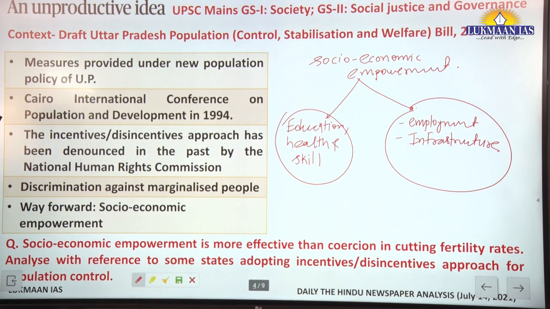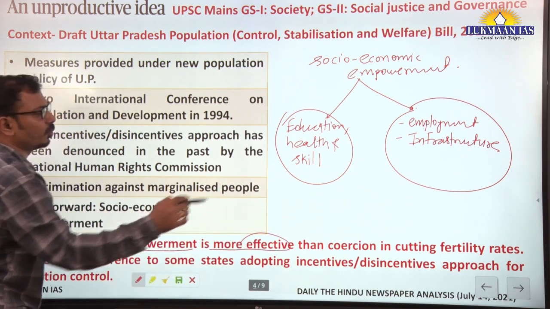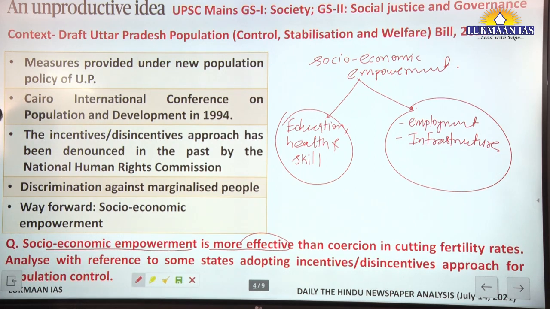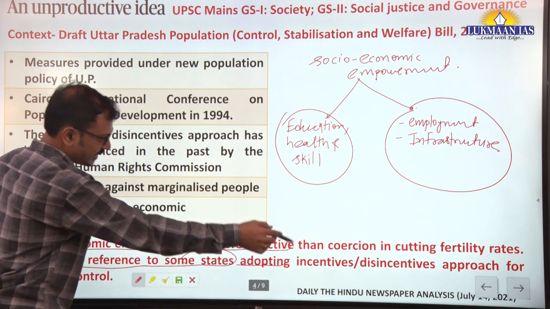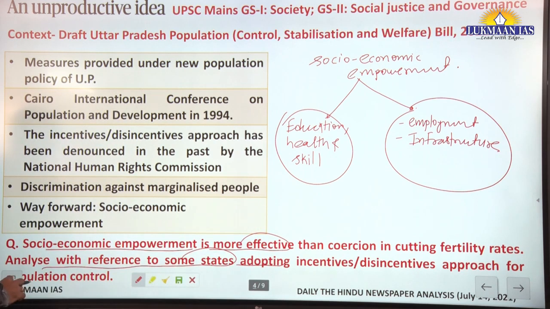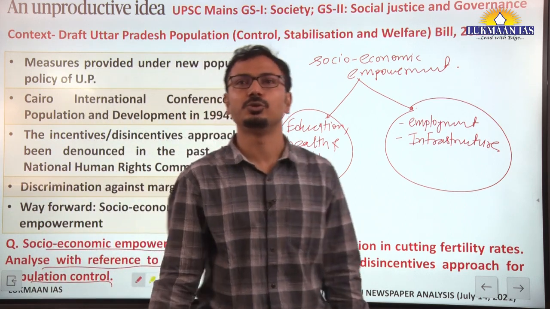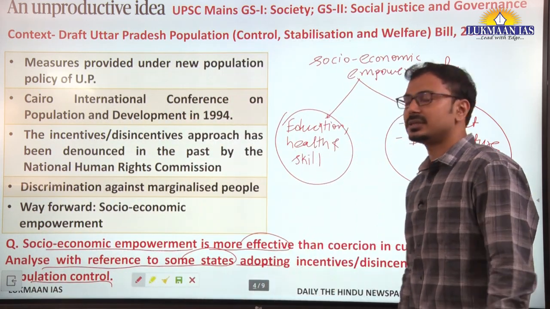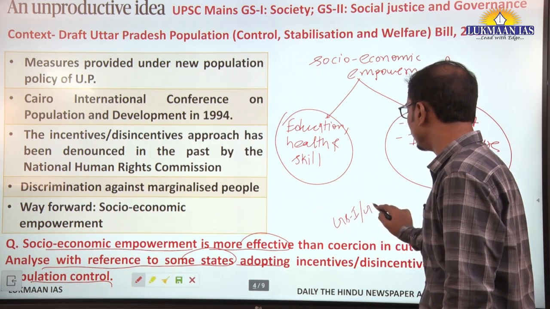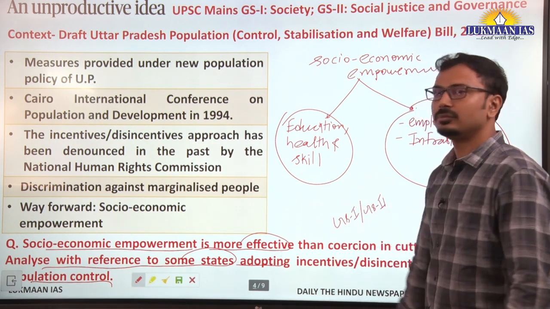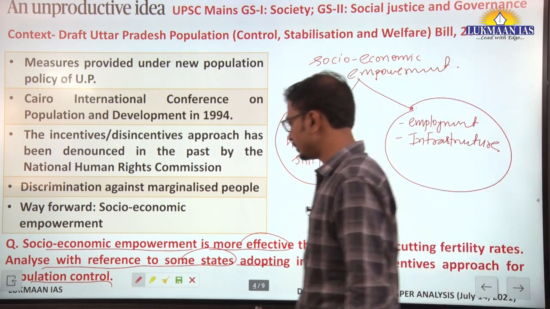So what kind of question? Socio-economic empowerment is more effective than coercion in cutting fertility rates. Analyze with reference to some states adopting an incentive-disincentive approach for population control. You can give the reference of the UP government. Such a question we can expect in GS1 or GS2 also.